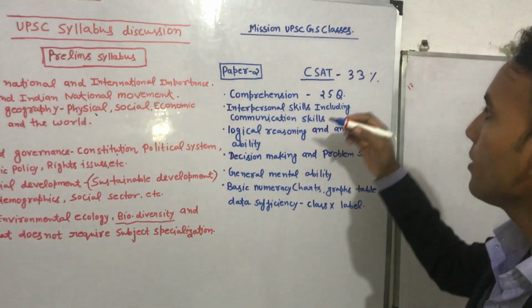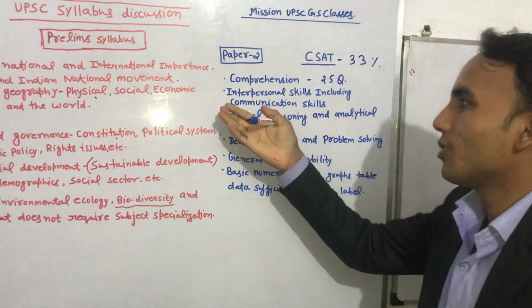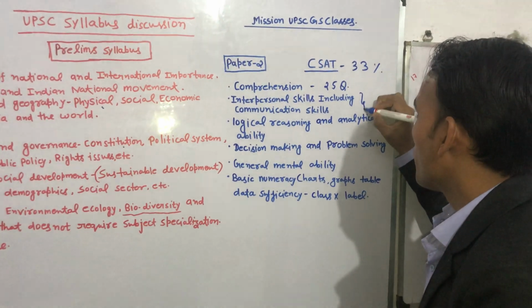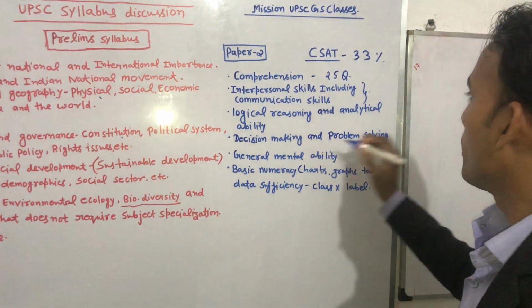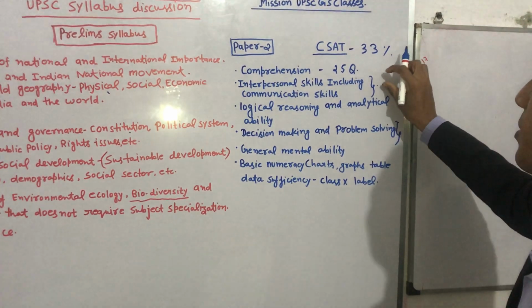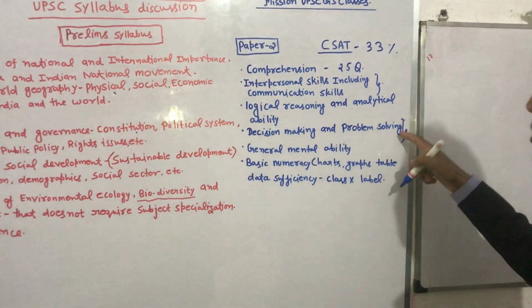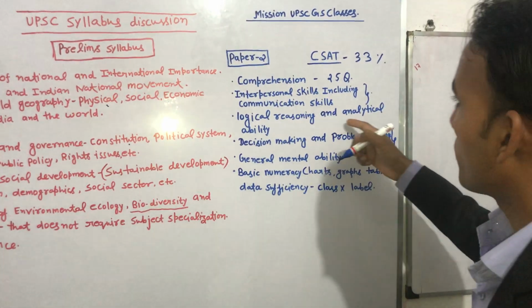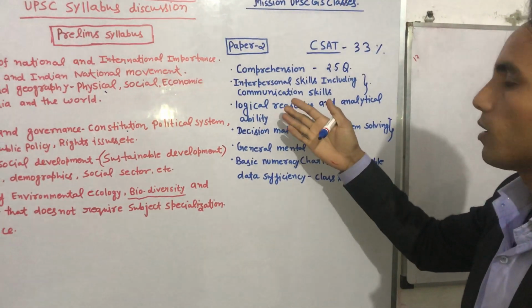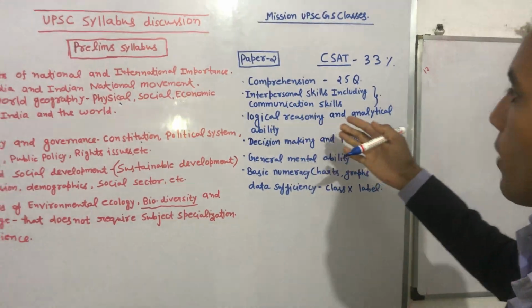And second thing, if you see interpersonal skills including communication skills, but as I see in previous year question papers, this part and this part UPSC is taking lightly. They are not giving many questions. Only one or two questions are coming from this and this part. The rest of the parts are similar in importance. Like logical reasoning, you will get 2-3 questions, and analytical ability 4-5 questions.